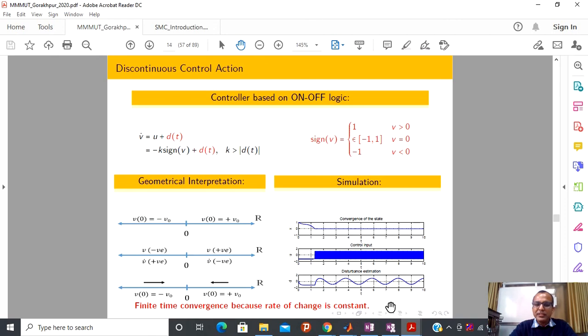Because in the presence of disturbance, you can do a coordinate transformation and after that interpret the same kind of things. What I am telling is that, as you can see in the last sentence I have written, finite time convergence is because the rate of change is constant. I am assuming that dt is 0. At that time, v is some positive or negative quantity and v dot is plus or minus k, based on its position, and after that we are able to maintain at that particular point.